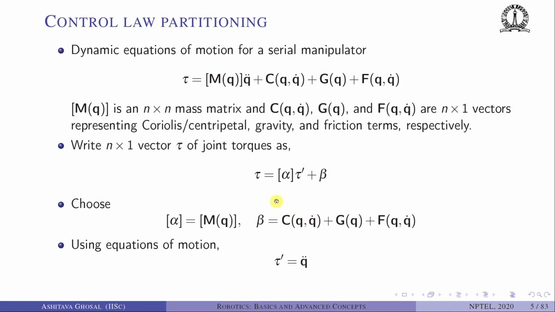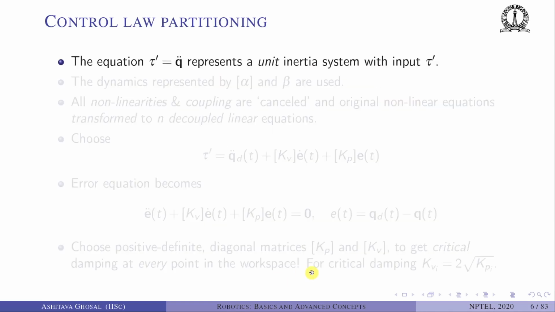And as you can see, what have we done? We have a nonlinear system of equations for the dynamics of the robot. We have chosen to implement the torque which is going into the robot as alpha tau prime plus beta, where alpha is chosen as the mass matrix, and beta is Coriolis plus gravity plus friction. And we are left with tau prime is equal to q double dot.